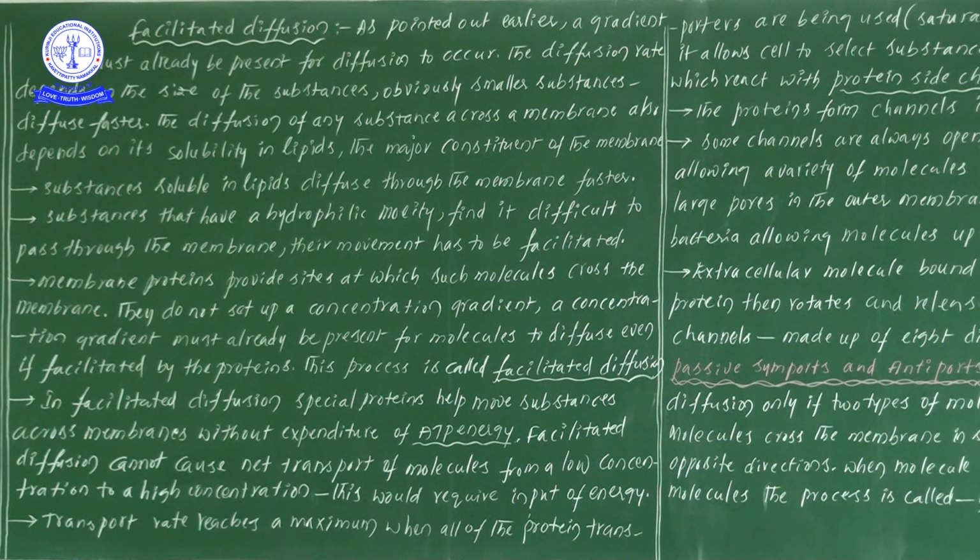So this is a point, save it well. One more time, let us read and learn this. As we pointed out earlier, a gradient must already be present for diffusion to occur. Next, the diffusion rate depends on the size of the substances. Obviously smaller substances diffuse faster, and diffusion of any substance across the membrane also depends on its solubility